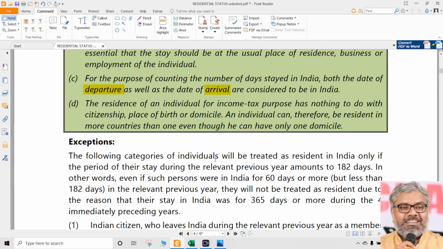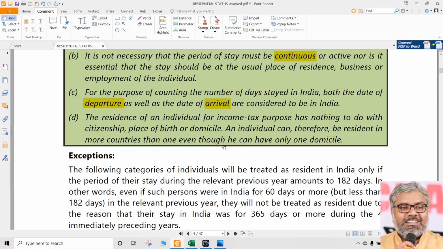Same way, somebody would have departed, let us say on 30th April. He stayed in India on 30th April or not? Though he stayed for only 2 hours, actually speaking, that will be considered as a full day. Since the departure happened, let us say at 2 a.m. in the morning, technically speaking, on that day he stayed in India for 2 hours only. But still that will be considered as one day. We don't care about that particular time of arrival and departure.